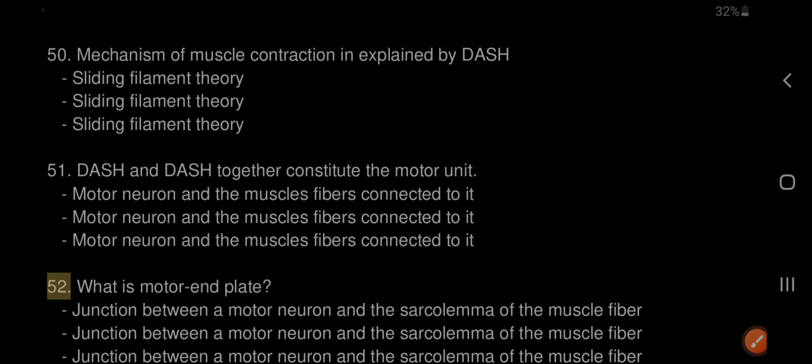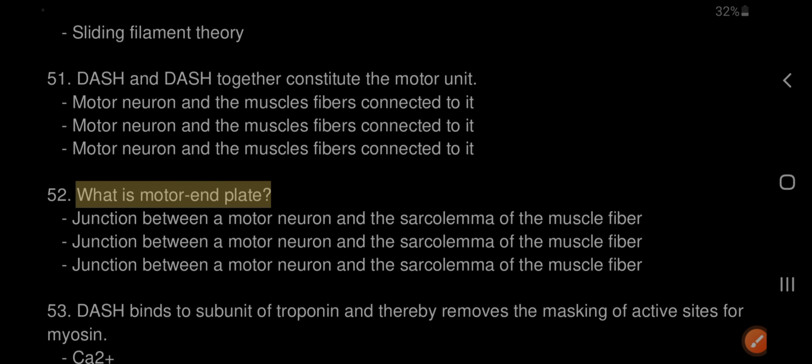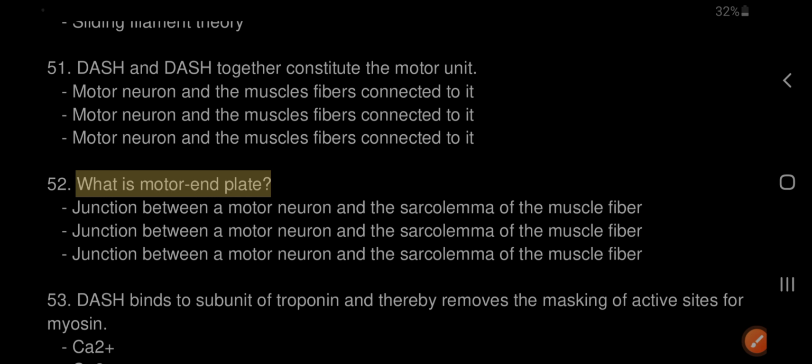52. What is motor end plate? The junction between a motor neuron and the sarcolemma of the muscle fiber.